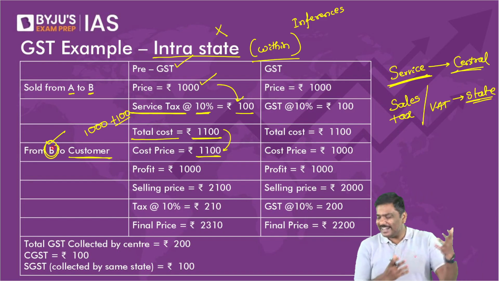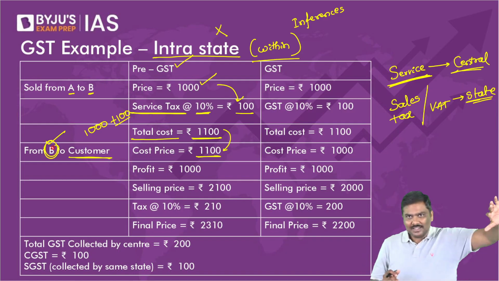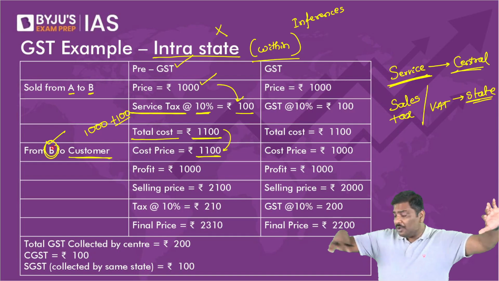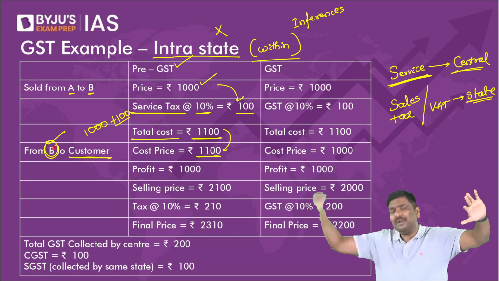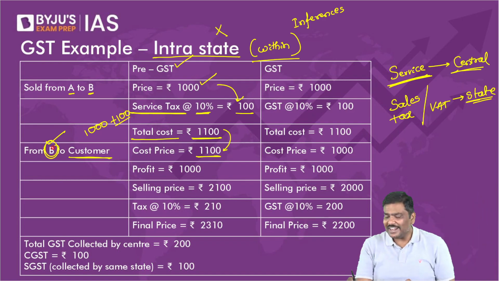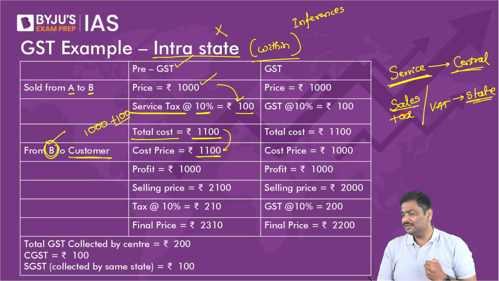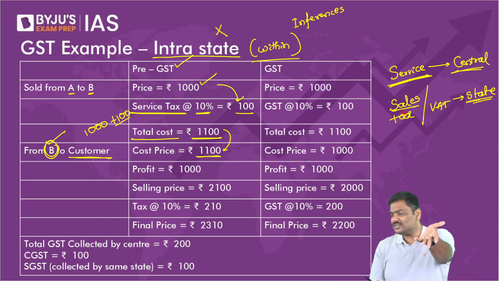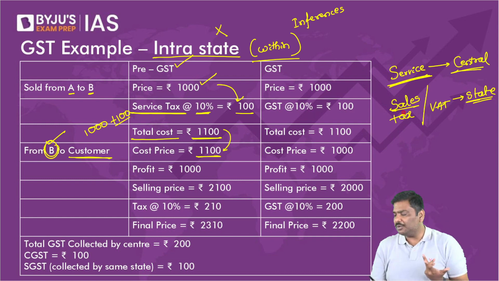How? Yesterday did we not discuss this? One government is collecting tax and in your second step, you are paying tax to some other government. Why do you think the second government will give you input tax credit, my dear? Have they collected the tax from you? No, the state government has not collected. So they will not give you that input tax credit.